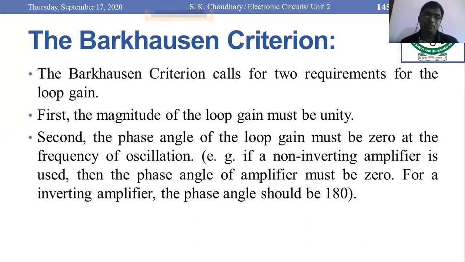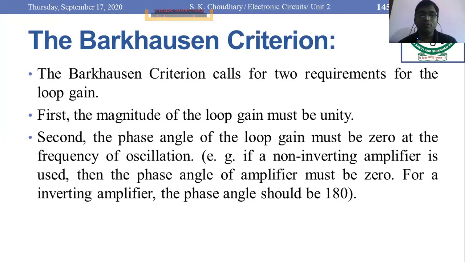On the other hand, if you are using an inverting amplifier, the phase shift offered by the inverting amplifier is 180 degrees. At that moment, you have to adjust the parameters of your feedback network in such a way that the phase angle offered by the feedback network is again 180 degrees.